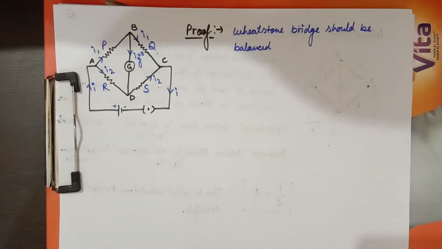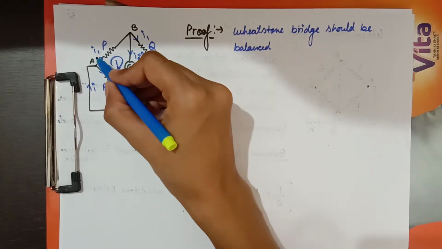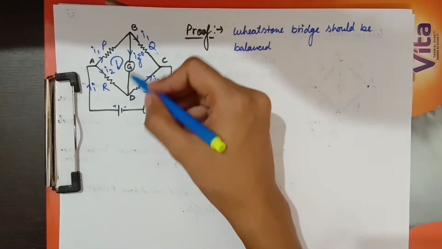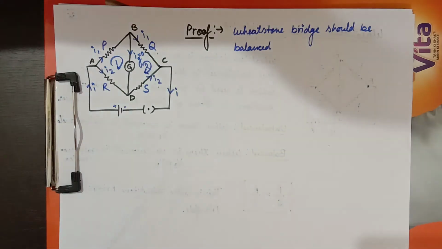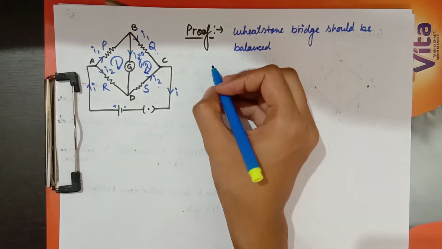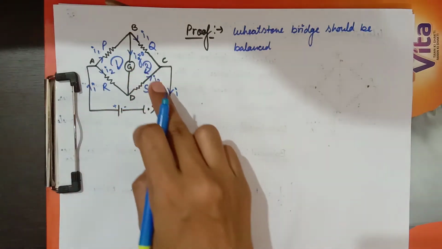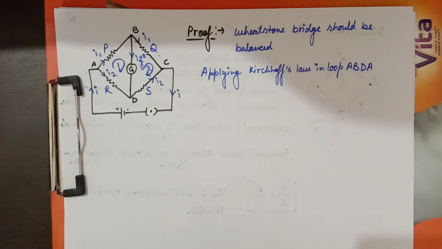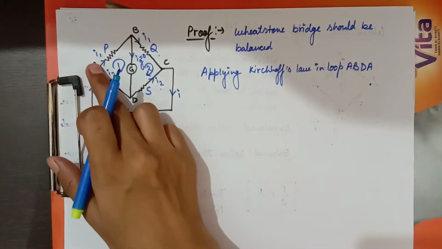For the application of Kirchhoff's law, I need loops. So the first loop I consider as ABDA and the second loop as BCDB. This is the second loop, this is the first loop. So applying Kirchhoff's law in the loop ABDA, I am starting from point A, then going to point B, D, then A.